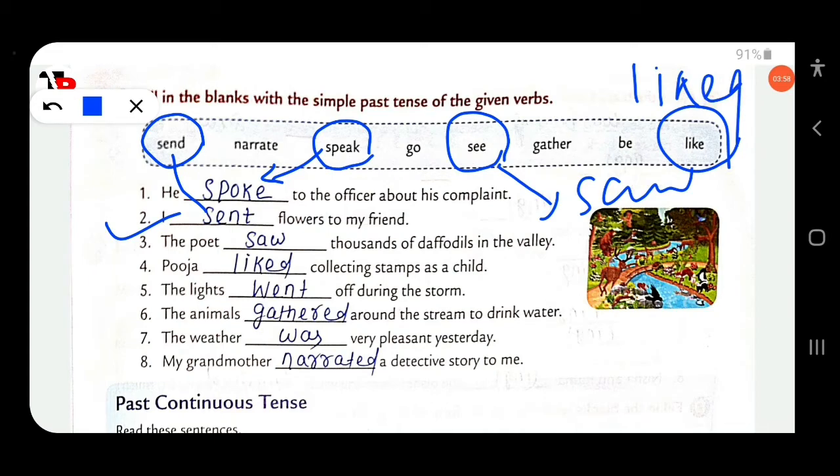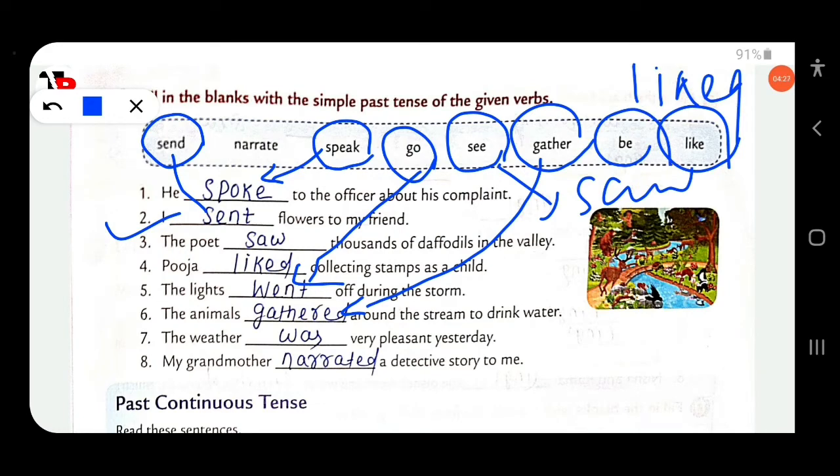Then next, the lights dash off during the storm. Here go, you have to use the past form went. The lights went. Then next, the animals dash around the stream to drink water. Here gather is present, you have to write its past form, gathered. The weather dash very pleasant yesterday. Here a be verb is given.